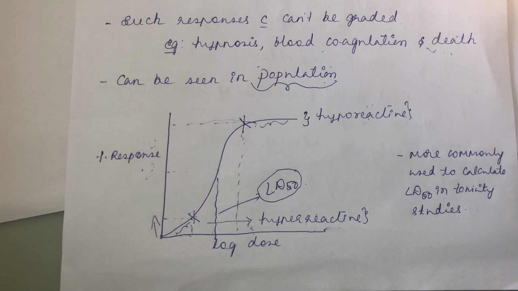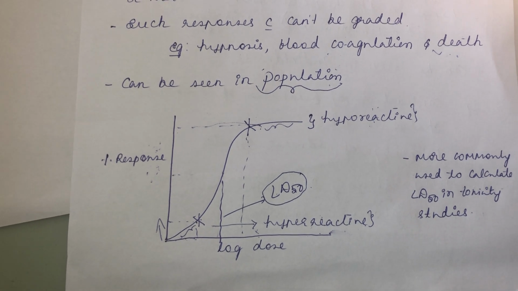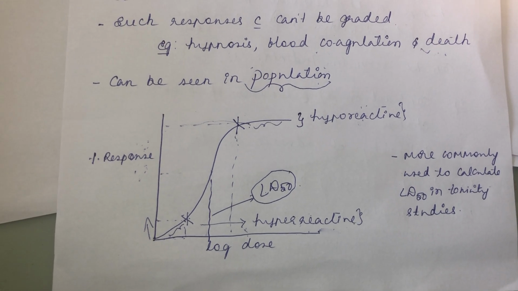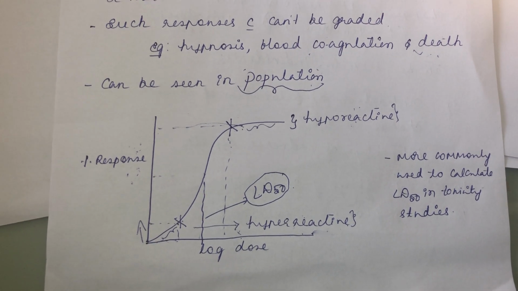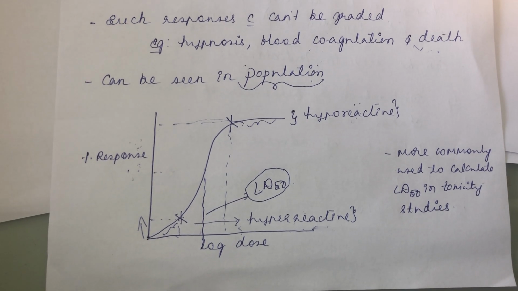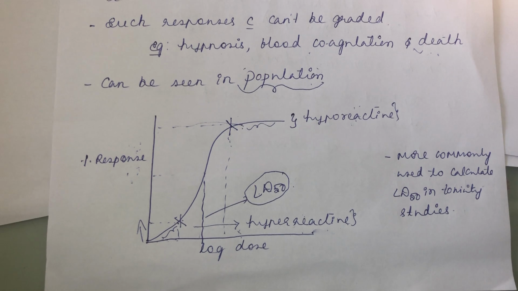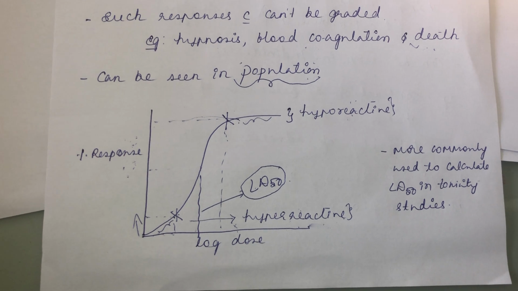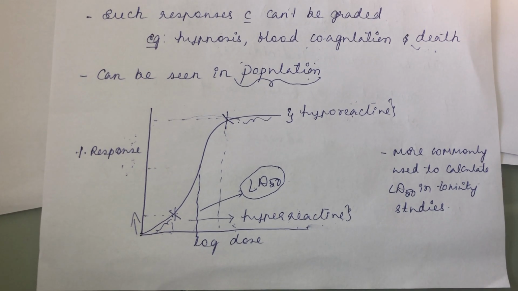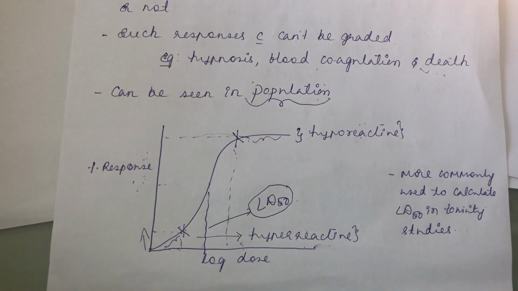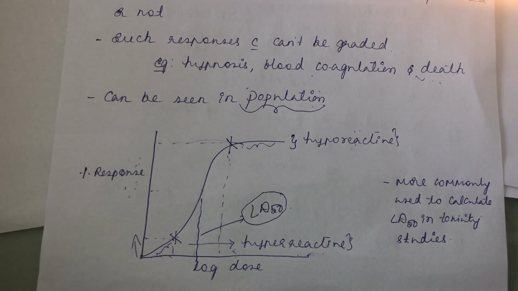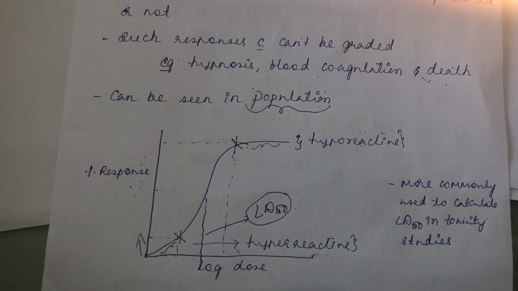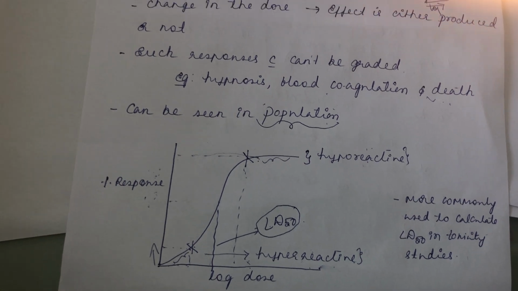So what is the difference between graded dose response and quantal dose response? In graded, the response will be graded according to the change in the dose. Here, if you change the dose, either the effect will be produced or not. Graded is seen in an individual; quantal is seen in a population. Examples of graded are the change in BP and contraction and relaxation of smooth muscle. In quantal, hypnosis, blood coagulation, and death. And you can write the difference in the dose response curve also. So this is about today's topic, where we studied drug receptor interaction, types of drug, then dose response relationship. Another video I will take up to cover the rest of pharmacodynamics.